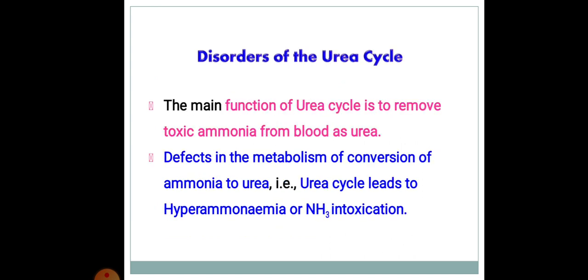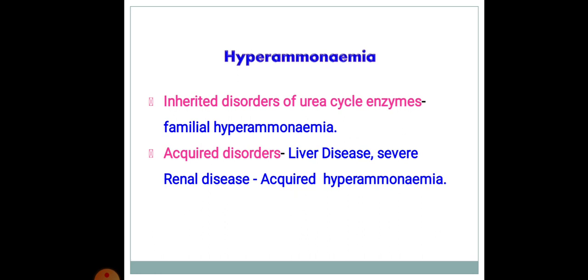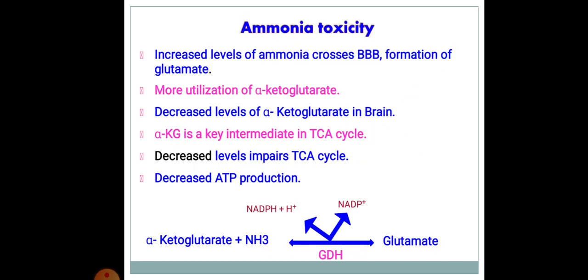Disorders of the urea cycle. The main function of the urea cycle is to remove toxic ammonia from the blood as urea. Defects in the metabolic conversion of ammonia to urea, that is the urea cycle, lead to hyperammonemia or NH3 intoxication. Hyperammonemia: inherited disorders of urea cycle enzymes, familial hyperammonemia. Acquired disorders: liver disease, severe renal disease, acquired hyperammonemia.